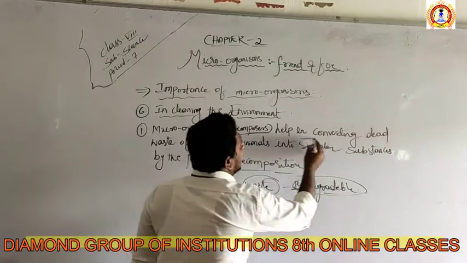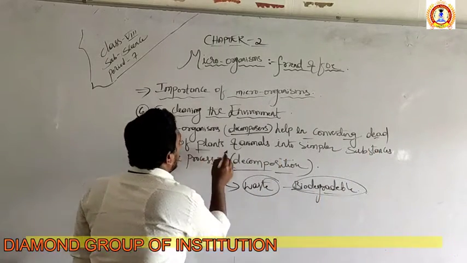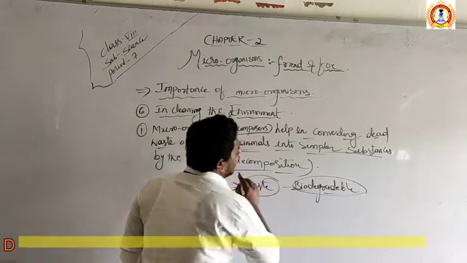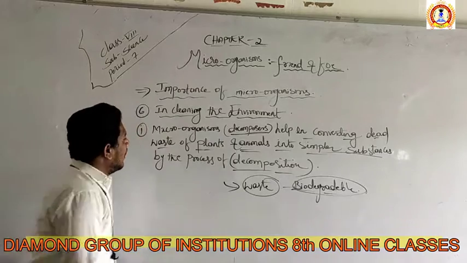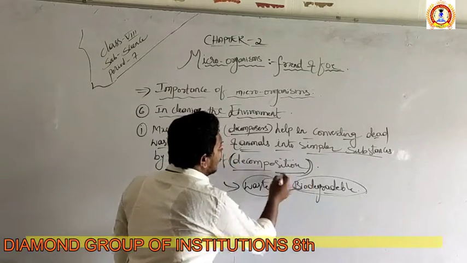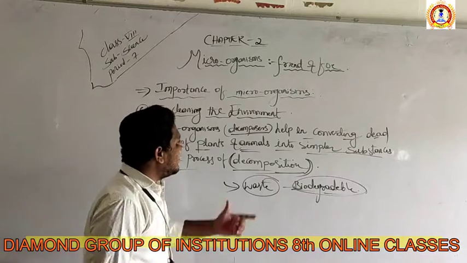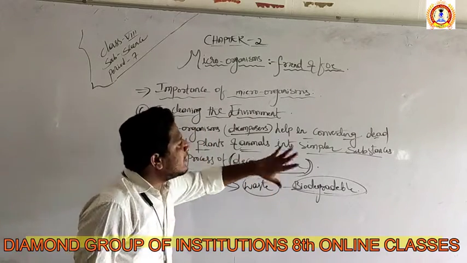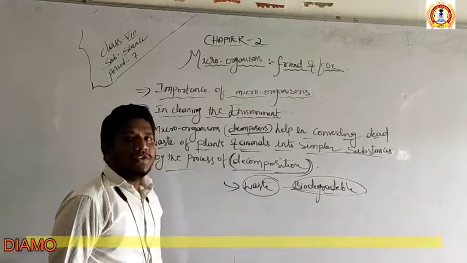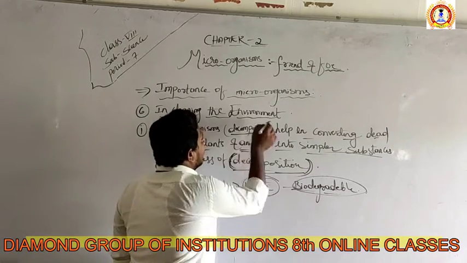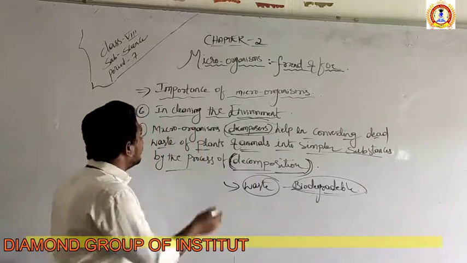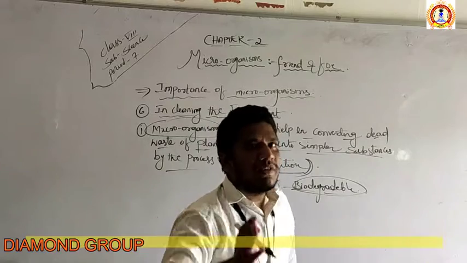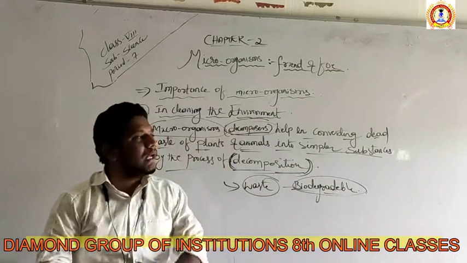They help in converting the dead waste of plants and animals into simpler substances by a process called decomposition. What is decomposition? It is the process of converting plant and animal waste into simpler substances. Who is doing the decomposition? Decomposers. Who are the decomposers? Decomposers are microorganisms. So these microorganisms again play a very important role in cleaning our environment.